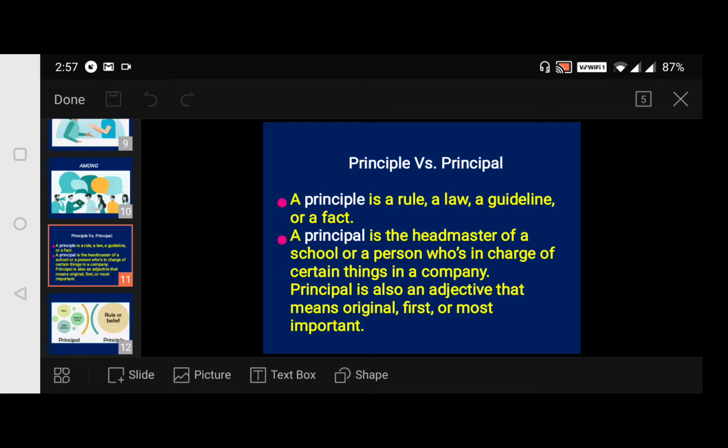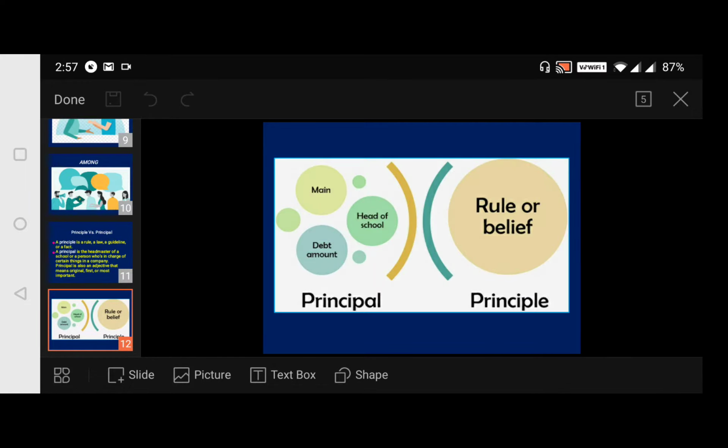It sometimes acts as a noun, and sometimes it can also be an adjective according to the situation or the sentence. So principle is a rule or law or guideline or a fact, while principal is a headmaster of a school or a person who is in charge of certain things in a company. And principal is also an adjective that means original, first, or most important. Now moving to our next slide.